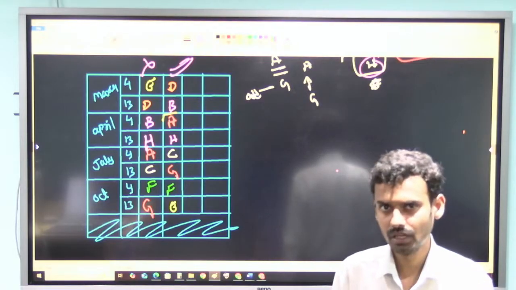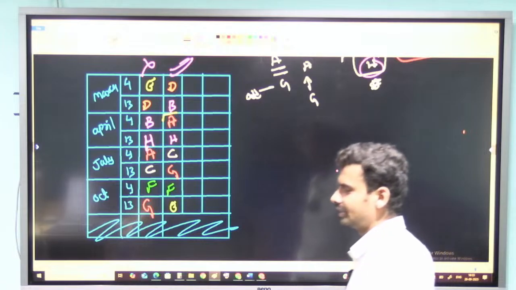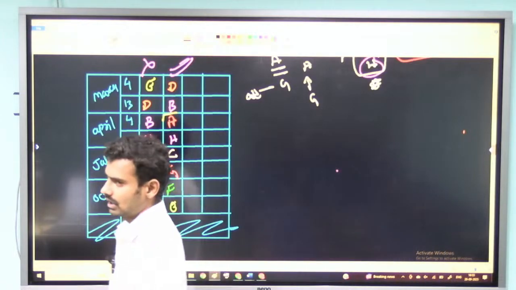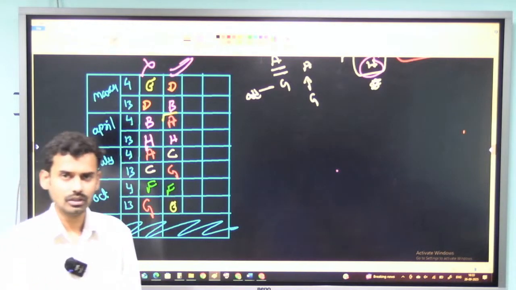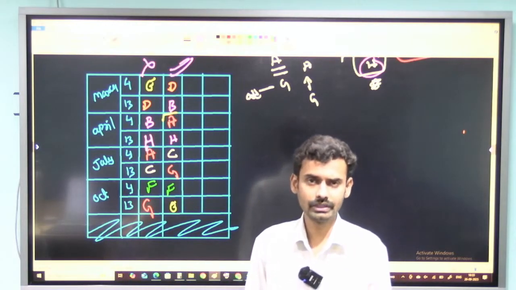So this is all about the second puzzle, that is also a scheduling based puzzle, but based on date and month. If any doubt, you can let me know in the chat box or in the comment section. We will be solving your doubts.